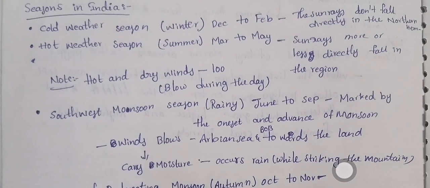hot weather season. Hot weather season means summer. Summer is from March to May. Here sun rays more or less directly fall on the northern hemisphere. India is present on the northern hemisphere, mainly the Tropic of Cancer region.